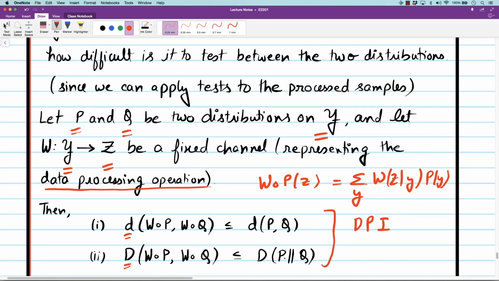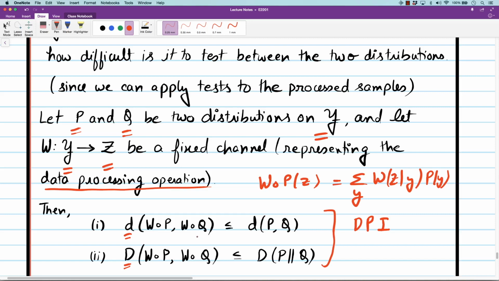So any channel which adds noise, a channel can be thought of as noise, does not depend on P and Q. So it doesn't help you distinguish P and Q right away, and it will make these distances closer. Operationally also, you can verify these inequalities. We have already shown the operational meaning of total variation distance in terms of the expression for P star, the minimum probability of error over all Bayesian tests.